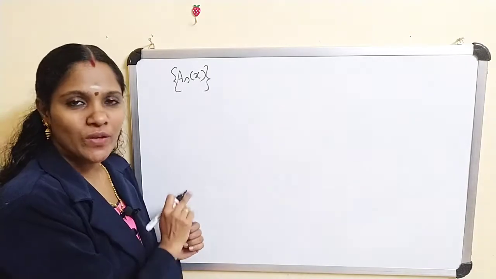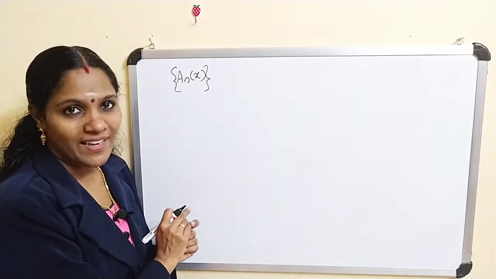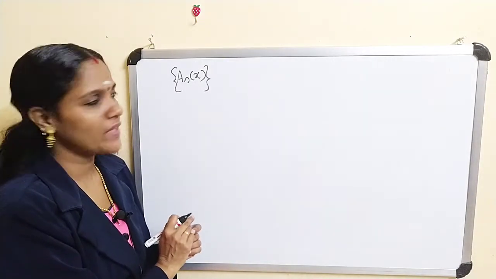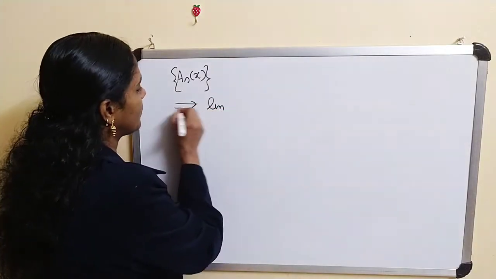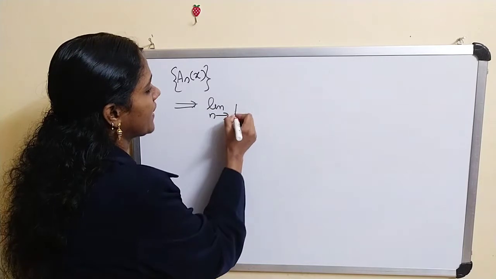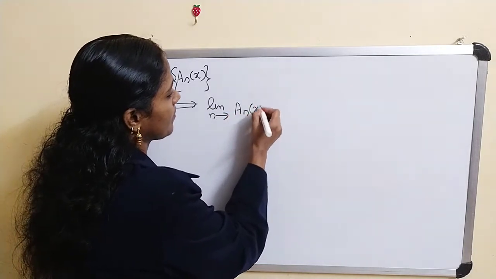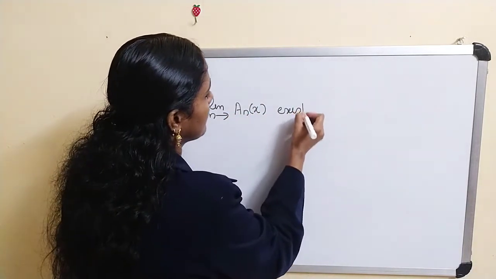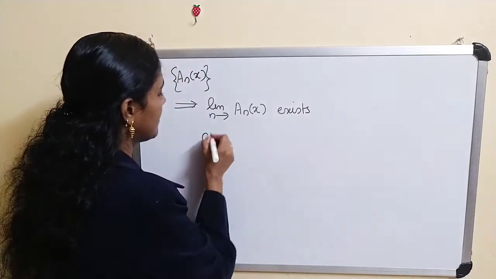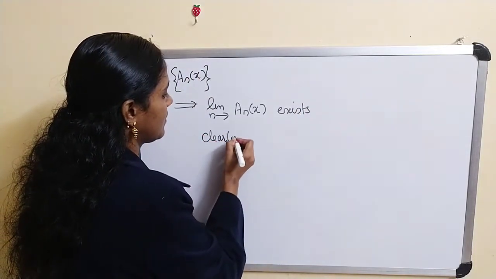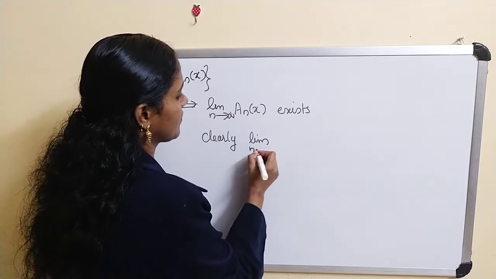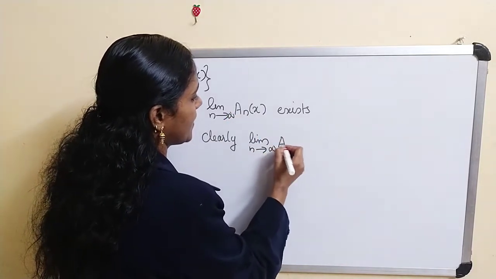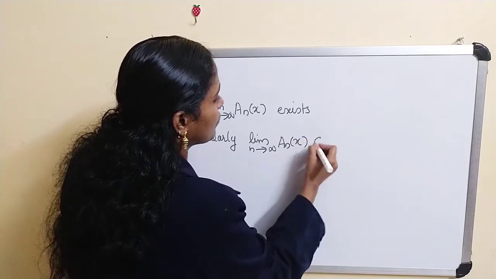Therefore this sequence converges in Y. This implies the limit as n tends to infinity of T_n x exists, and clearly the limit as n tends to infinity of T_n x belongs to Y.